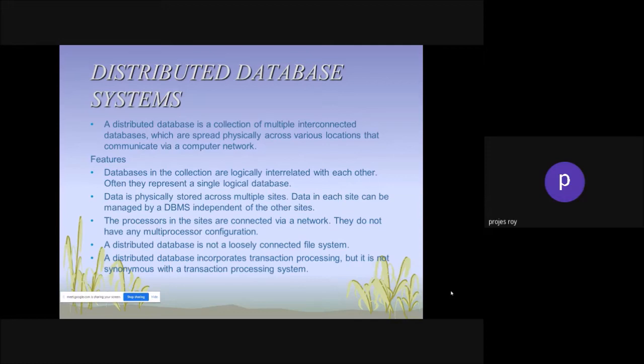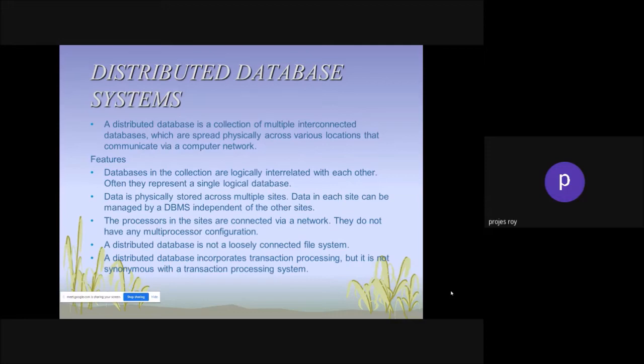Suppose there is huge traffic on a particular database server. Immediately the second, mirror server takes care of that. When you are accessing, it immediately goes to the second server. So this is the way, and there are also logical databases, and they take care of your searching or surfing of your email.